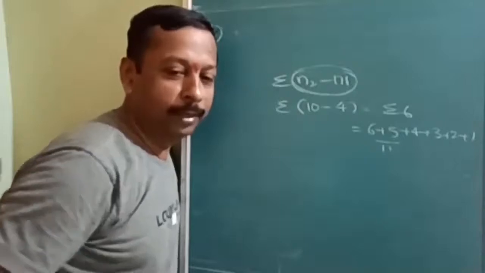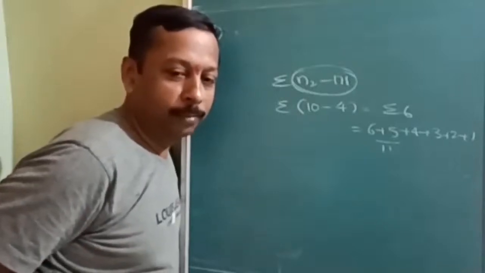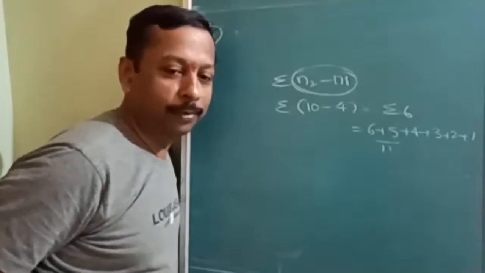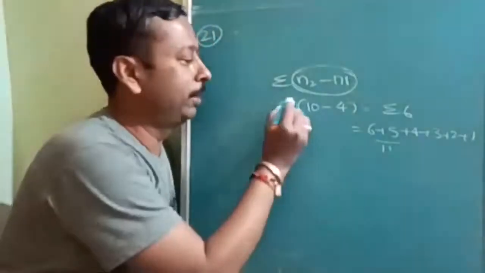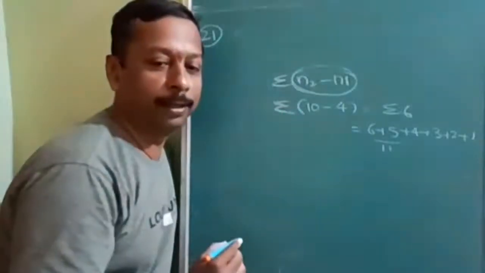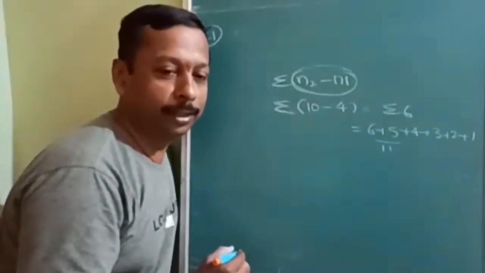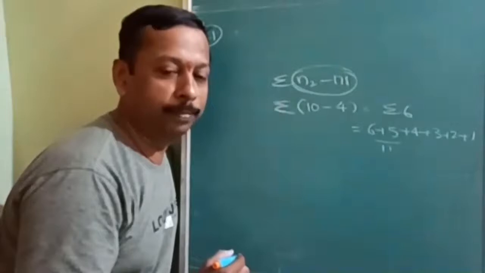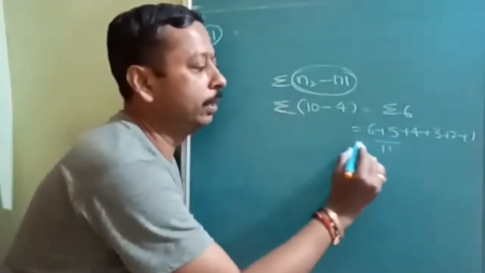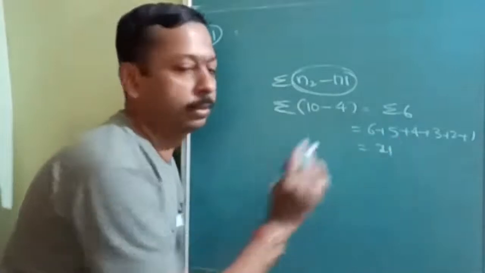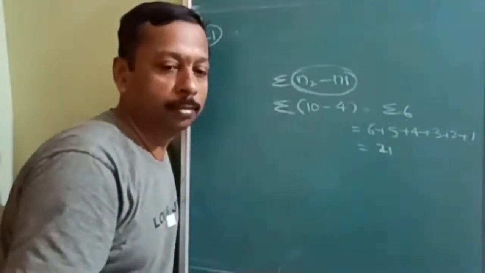Okay. So they are foolproof. N into N minus 1 by 2, N into N plus 1. There are a lot of duplicate formulas. They got limitation. Okay. This has got no limitation. You can use it for anybody. Sigma N2 minus N1 is 10 minus 4. Sigma 6. Up to 6 you have to add. Then you will get 21. How much you will get? 21 is the answer. Shortcut to that question.